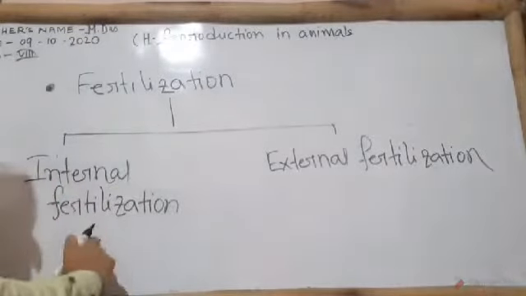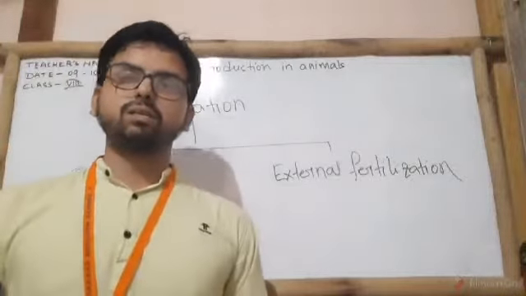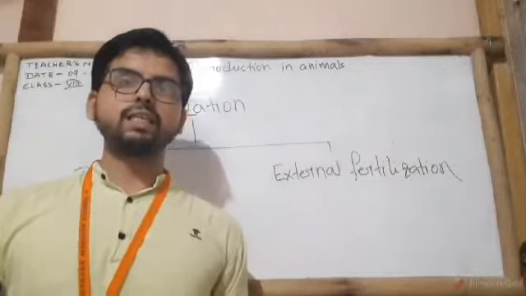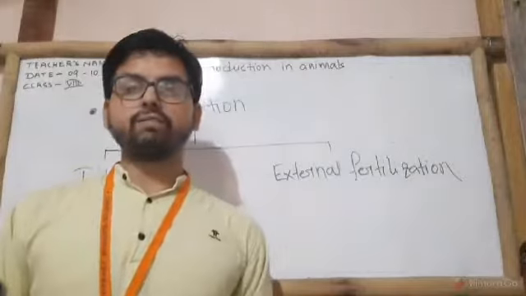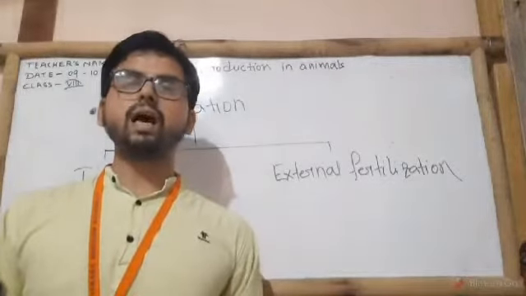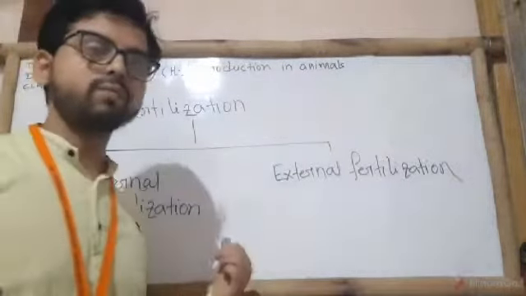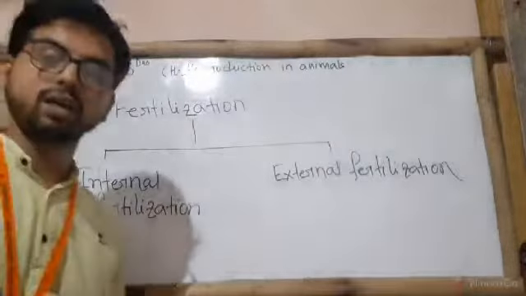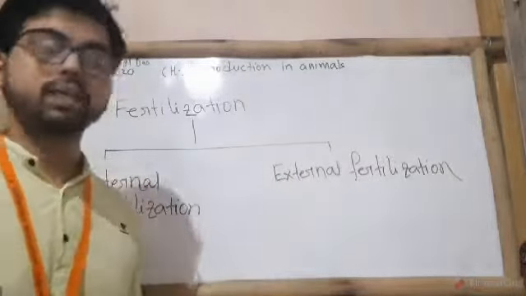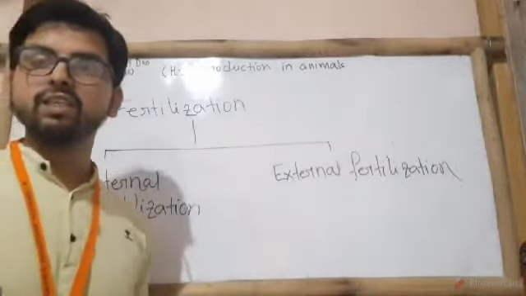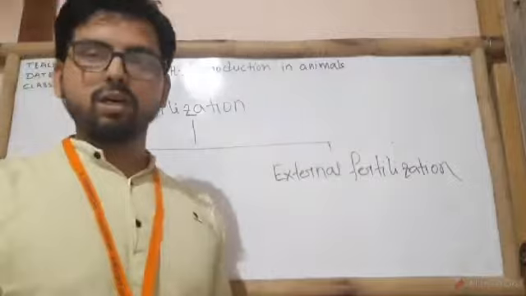Now, the types of fertilization. First one is internal fertilization and the other is external fertilization. Clear? So what is internal fertilization? The fertilization process that takes place inside the female body is called internal fertilization, and the fertilization process that takes place outside the body of the female is called external fertilization. For example, cows, human beings and hens undergo internal fertilization. In case of external fertilization, aquatic animals like fishes and amphibians like frogs undergo external fertilization.